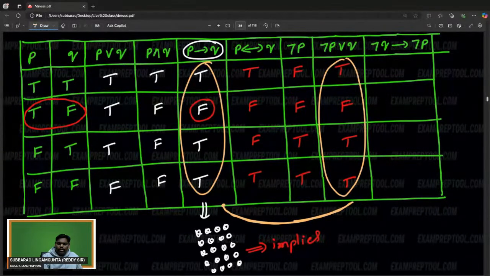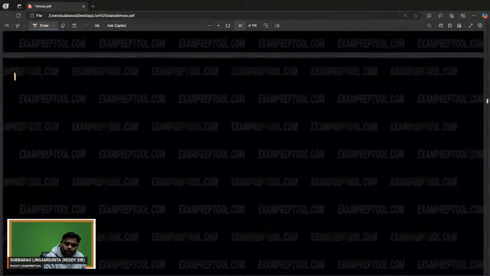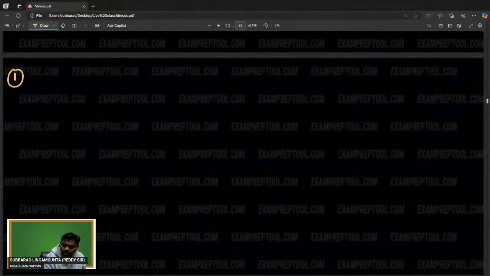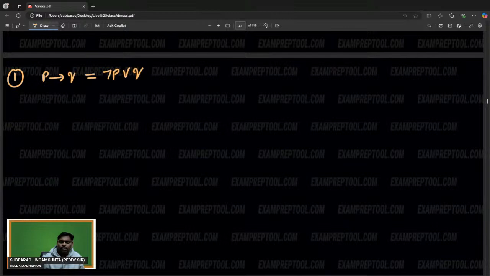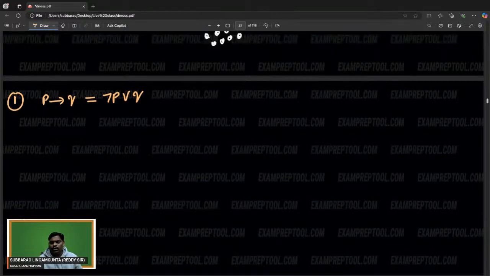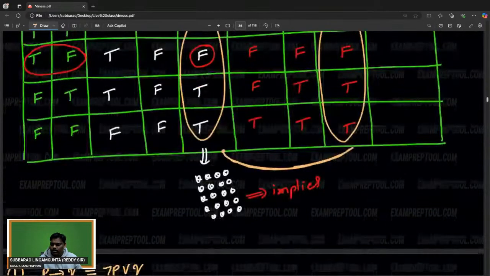If you want, you can verify. From this one, I want to convey a particular point. I will write here. So first point I want to write to everyone, please listen: P implies Q is equal to negation P or Q. Please remember this. It's a very, very important one. In total logic, it will come again and again. Try to understand.